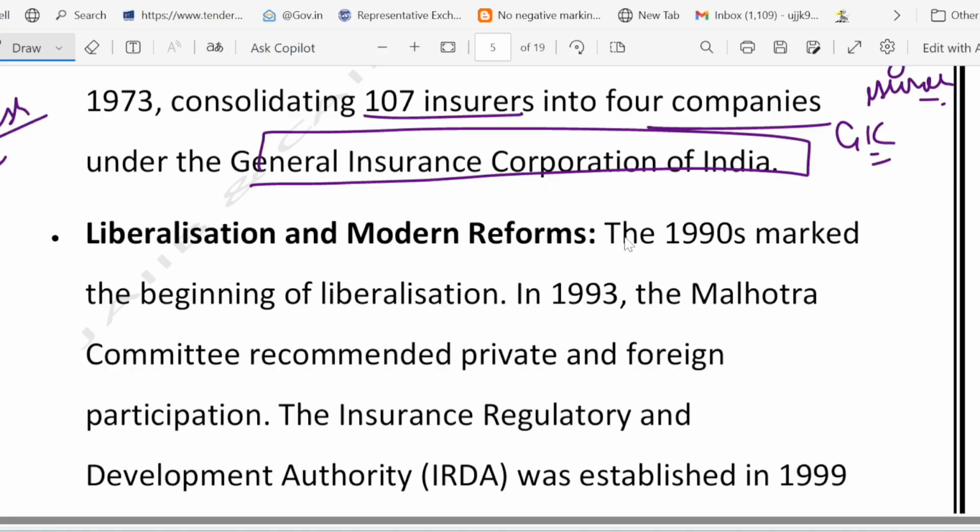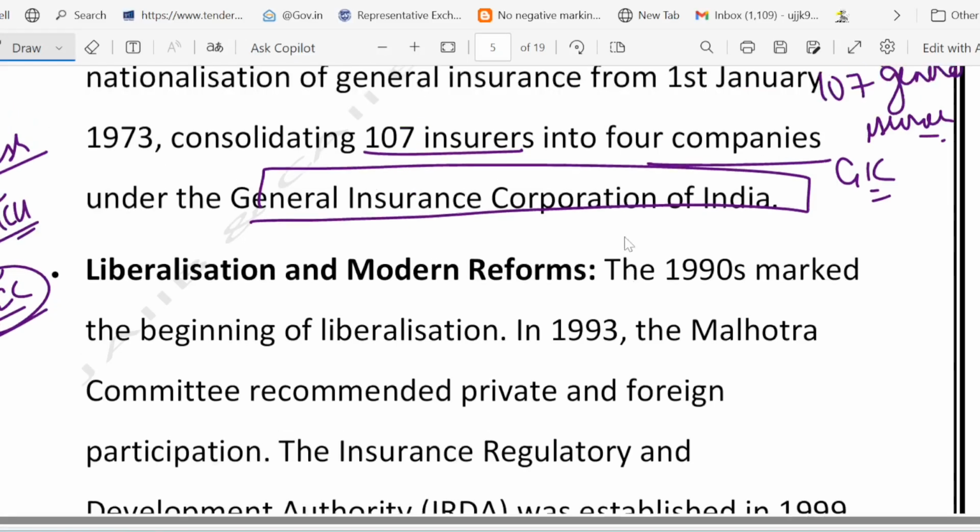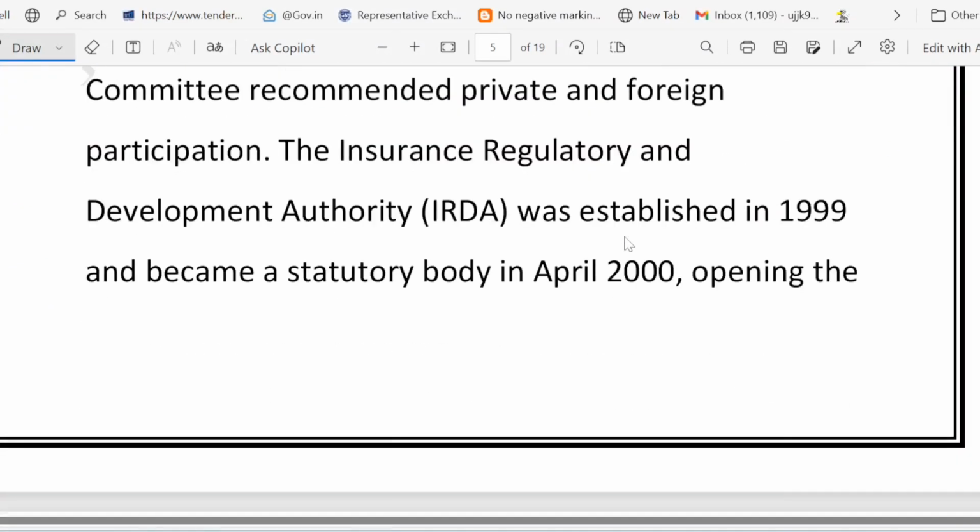So Ramesh buys a truck and insures it with UIC. What is UIC? United Indian Insurance. This United Indian Insurance was one of the 4. I told you there were 4 nationalized companies. Out of them, one was UIC. Now, if his truck meets an accident, he will get cover, thanks to the government move to make insurance reliable. It was indeed a government move to make the insurance reliable.